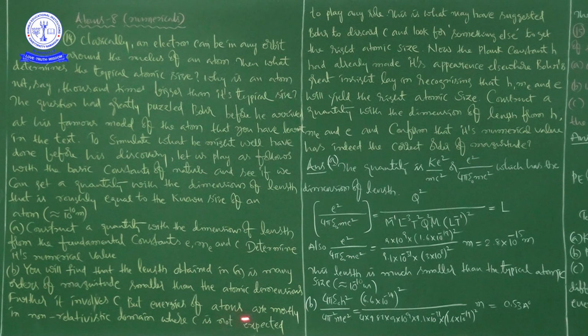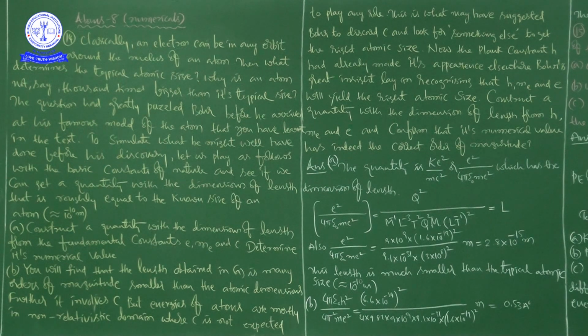See here, if you write like this, that is 4 pi epsilon naught h square by 4 pi square into m e square, right. And 4 pi square here, 4 will get cancelled, and pi square leaves pi as the remaining thing here. And you have epsilon naught h square and m e square, right.